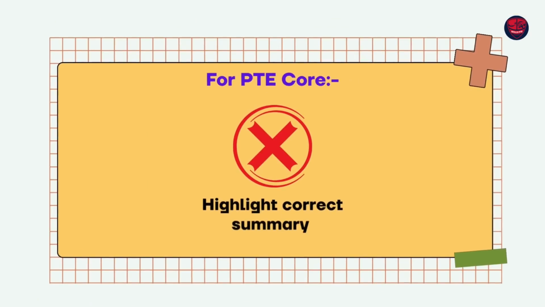We have done this. People still have gotten 90. Even today they're getting 90. So don't worry at all about these 4 sections. And anyhow, for PTE Core, you don't have highlight correct summary. Pearson themselves have removed this.